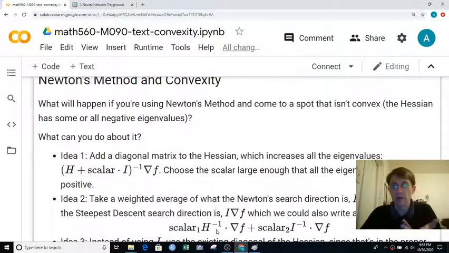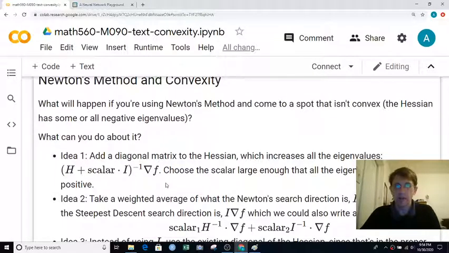Well, you almost want to say, oh, let's pull the multiplier of the gradient of f out, and we'll get scalar 1 times H inverse plus scalar 2 times I inverse, which is not the same as this because the inverse of a sum of matrices is not the sum of the inverse matrices, but it's that same idea. We're kind of saying here, if I use a huge scalar, that's like swamping the Hessian, right? I'm just adding something huge. This is going to be the dominant term, and then take the inverse of that. And so that's going to be basically the steepest descent search direction. So these two ideas are mostly the same idea, just written with different parameters.